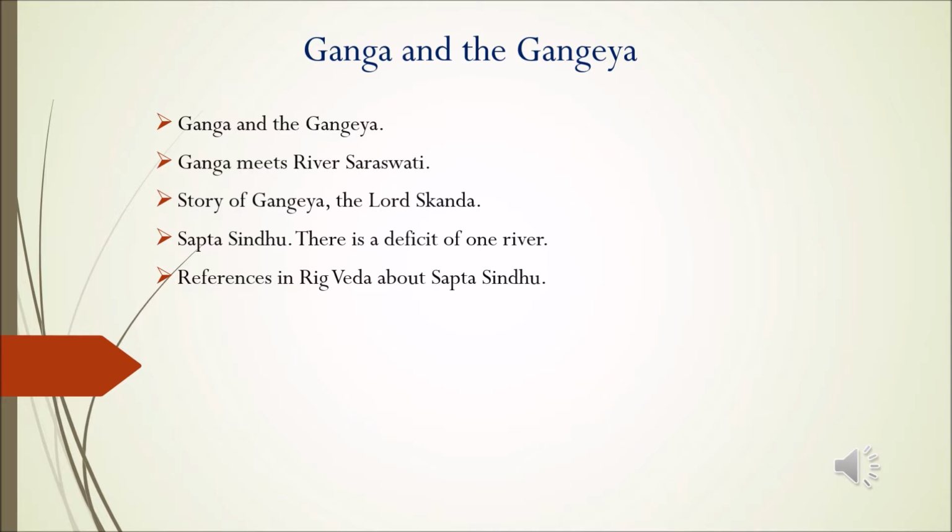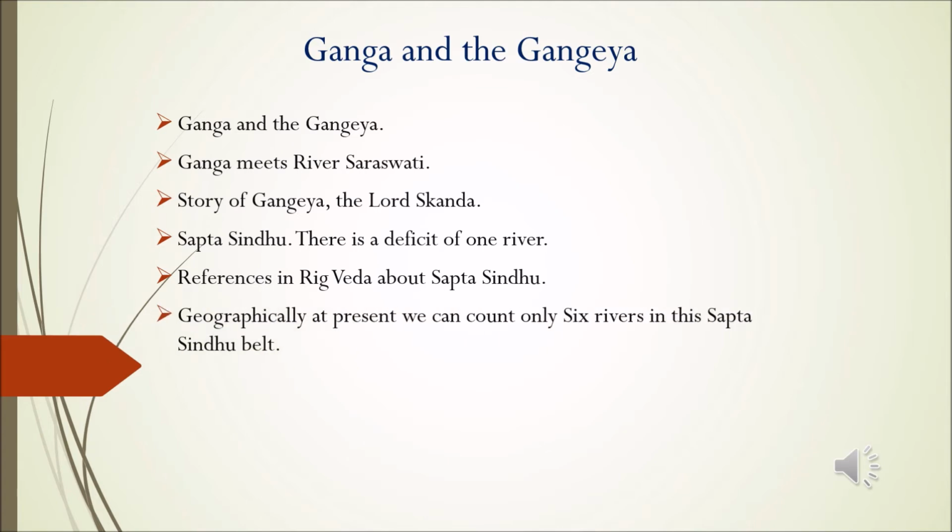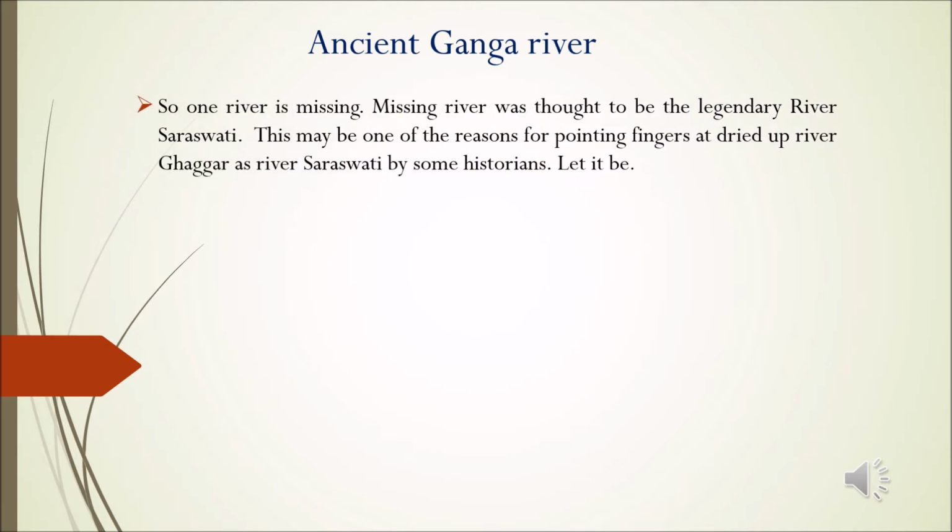But even after Panjanath meets river Sindh, the system comprises of 6 rivers only. So geographically at present we have only 6 rivers in this Sapta Sindhu belt. So there is a deficit of 1 river in the 7 river system of Sapta Sindhu. And it must have been presumed by historians that the missing river might be the legendary river Saraswati. On ground, Ghaggar is found to be a missing river. This may be one of the reasons for pointing fingers at a dried up river Ghaggar as river Saraswati by some historians. Let it be.